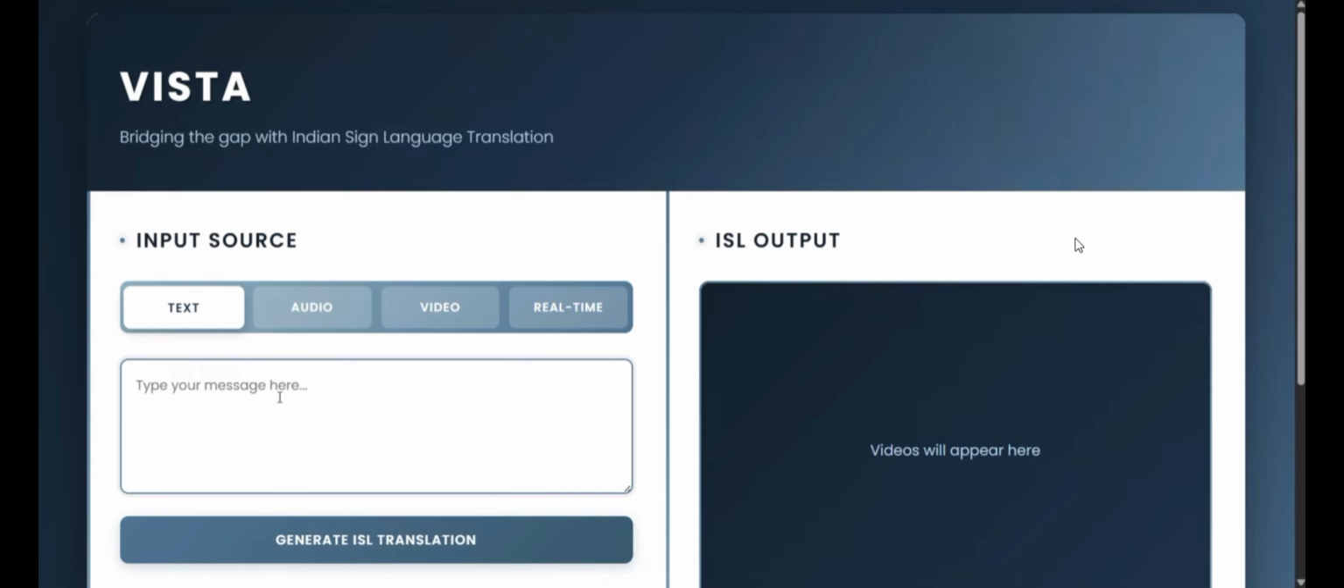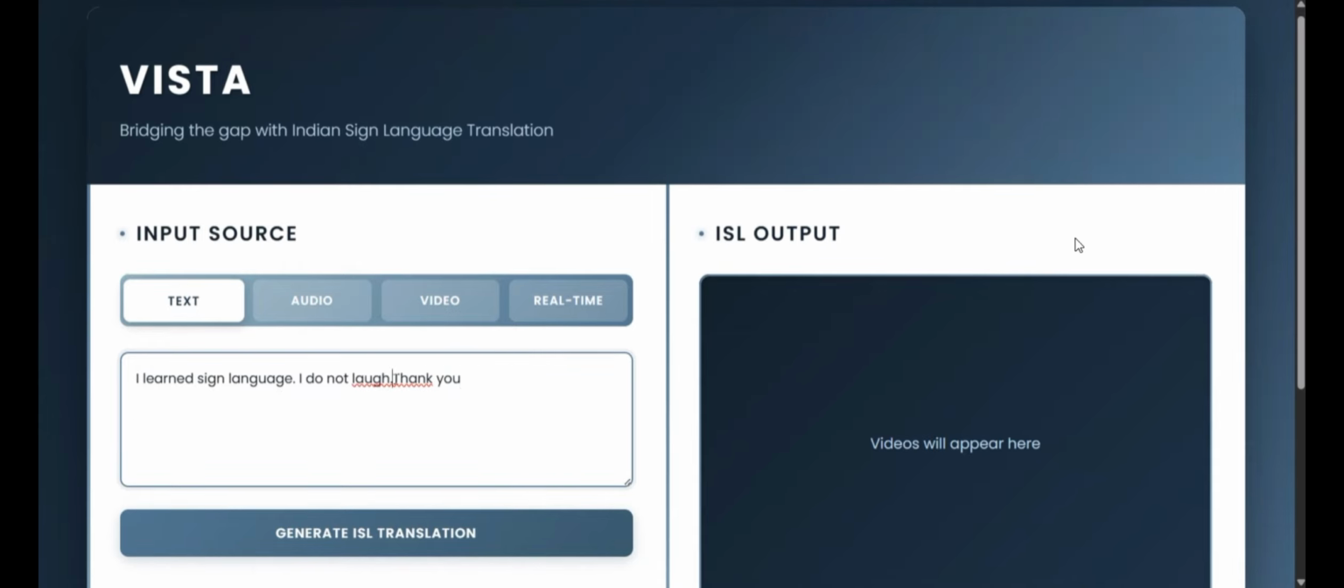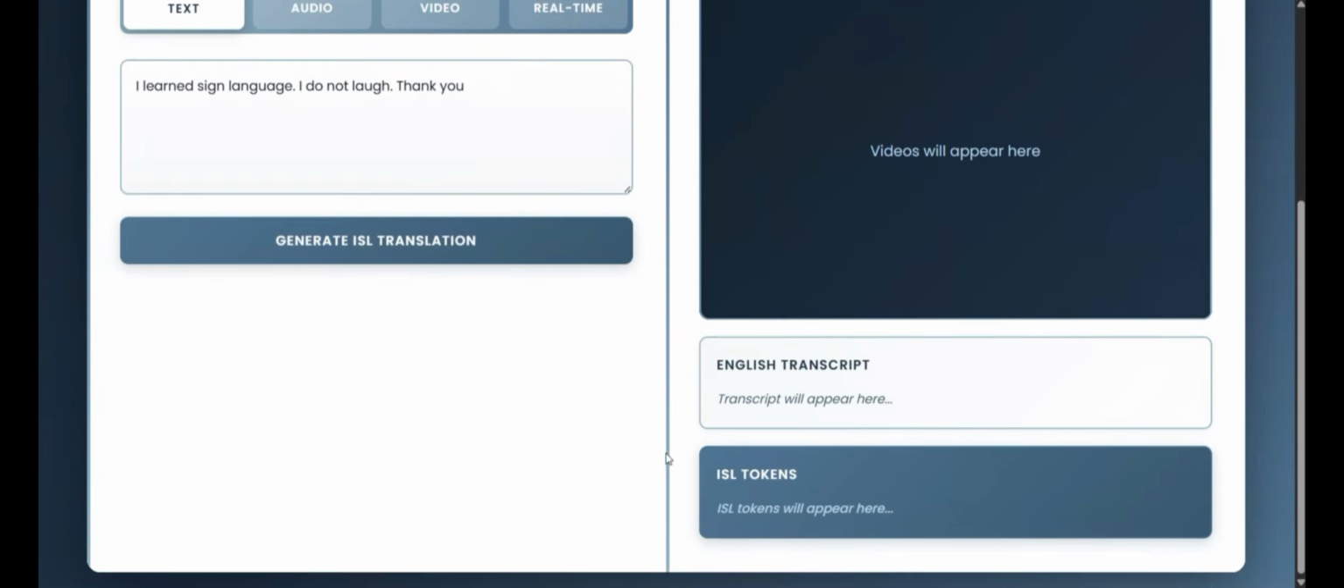We have four features: text, audio, video, and real time. Let's start with the text system. Here in text, we can give our text input, and once we click generate ISL translation, it will be tokenized and converted into the ISL grammar system. Once the translation is completed, we will have an avatar that visually depicts the translation.